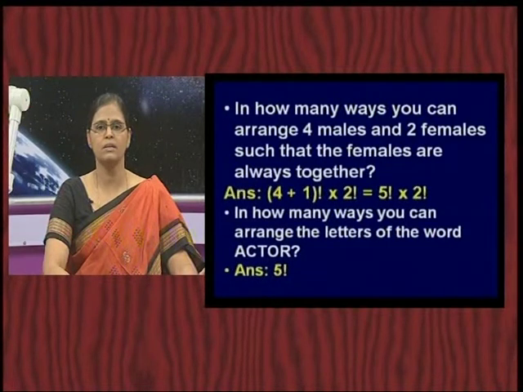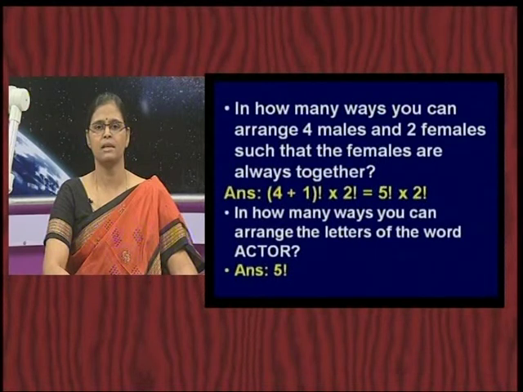We will only treat these 2 female as one single entity. So, how many do we have? 4 male plus 1. We are going to treat these 2 female as 1, so that it becomes (4 plus 1) factorial, and for that single position, these 2 female can arrange themselves in 2 factorial ways, isn't it?